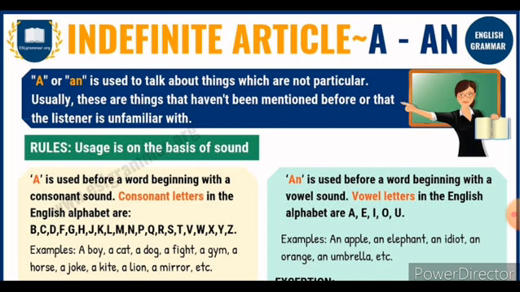Listen carefully, children. The sound produced at the beginning of the word: if it begins with the sound A, E, I, O or U, it is known as a vowel sound. Whereas the remaining sounds are known as consonant sounds.